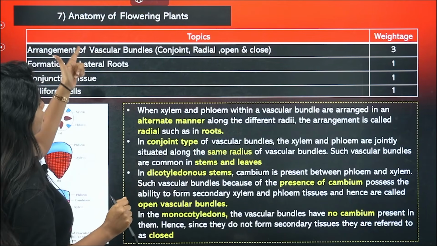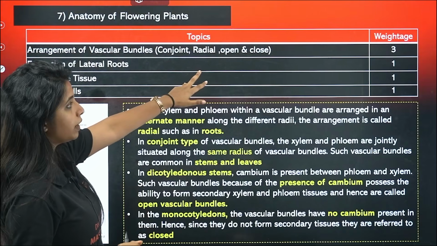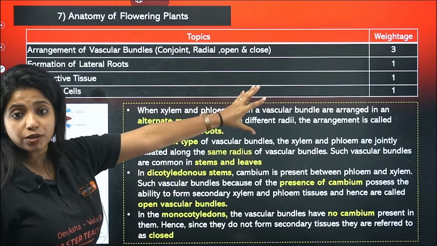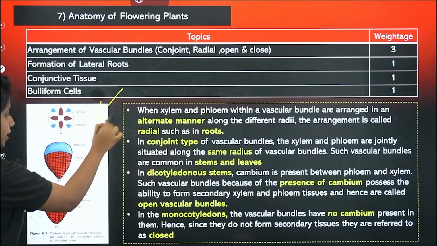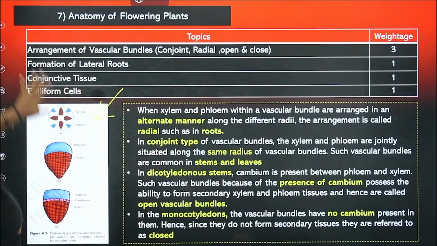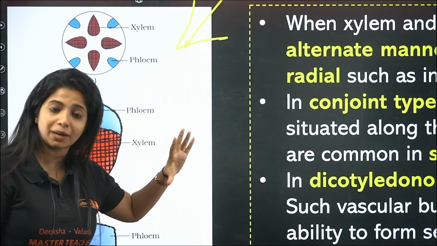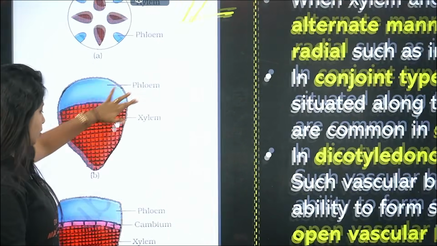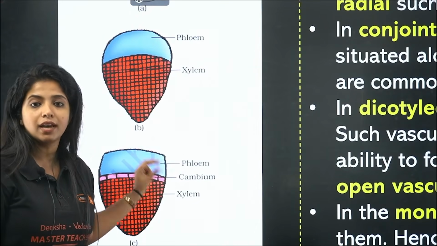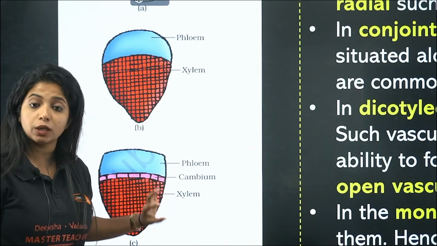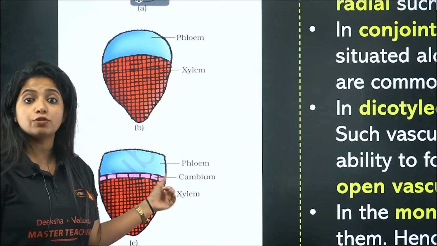Now, anatomy of flowering plants: arrangement of vascular bundles. 3 questions have come. This is a picture that is there. If at all you see an arrangement like this, where xylem and phloem are together, you call it conjoint. This is found in the case of stem, both monocot and dicot. If you have a cambium in between, that means it will form secondary xylem and secondary phloem later on. This is a unique feature of the dicot stem.